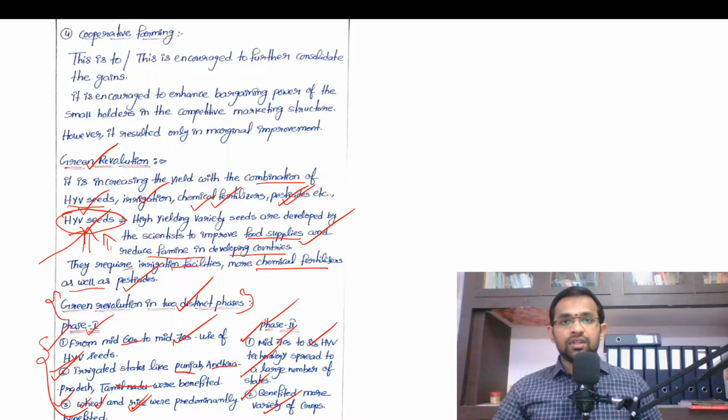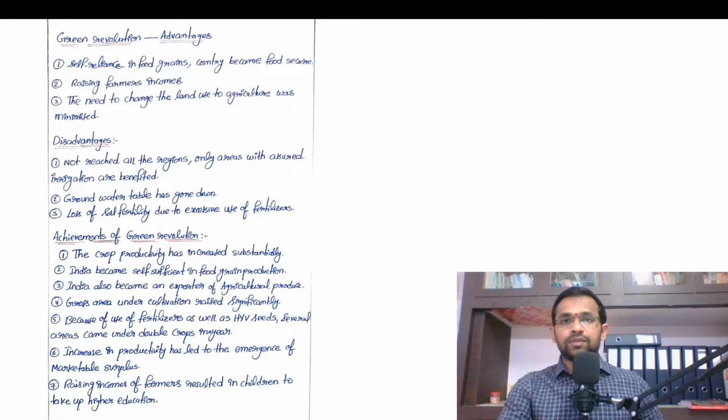Am I clear? So in the first phase of the Green Revolution, only rice and wheat are promoted. In the second phase, along with rice and wheat, remaining crops are also promoted. And the scale of activity also increased in the second phase. Yes or no? Okay.